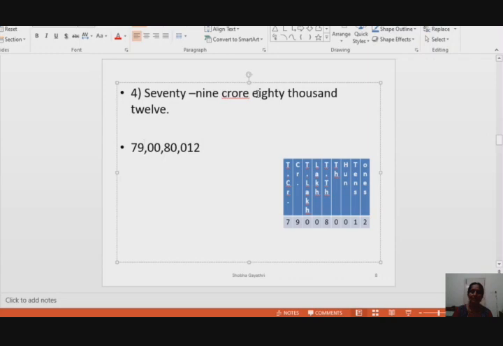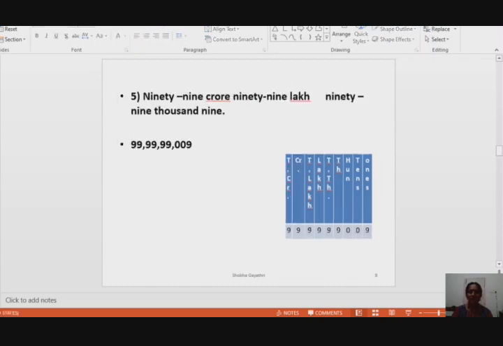See, nothing is mentioned. For the crores period they have mentioned how many numbers there are: 79 crores. For the lakhs period, they didn't mention anything, so write 00. Then 80,000. So fill the 10,000s place and 1,000s place as 80. Next, hundreds place, nothing is mentioned here. Write 0 in hundreds place. Next, 12: tens place 1 and units place 2.